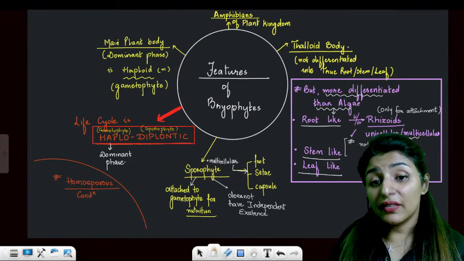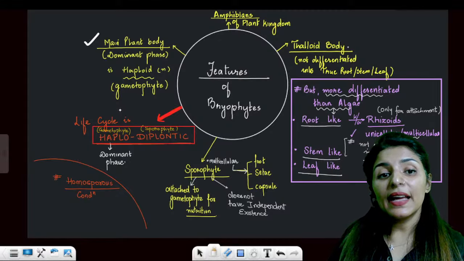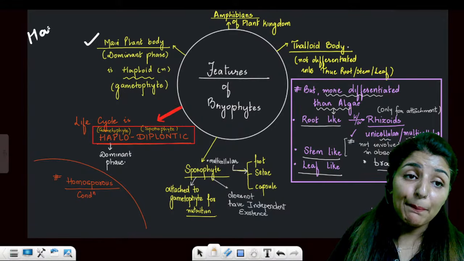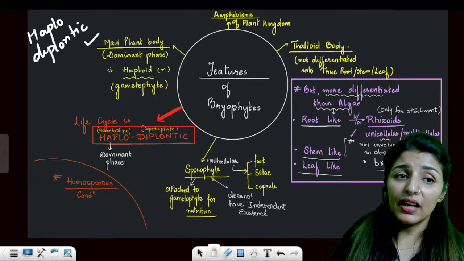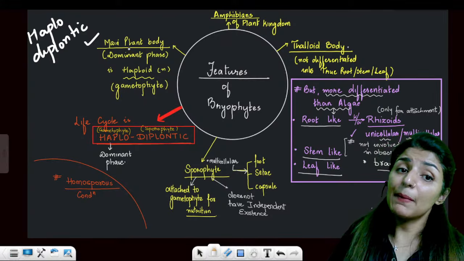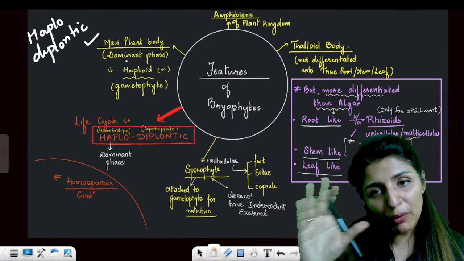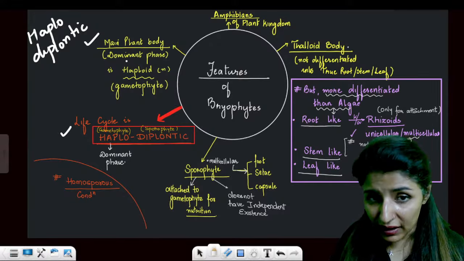Now, another very important slide, features of bryophytes. The main plant body will be haplontic, haploid. Bryophytes have haplodiplontic life cycle. Right? Haplodiplontic life cycle. Why? Because the main plant body, or the dominant phase, will be haploid, but diplontic phase will also get sufficient time. Okay, the life cycle is haplodiplontic.